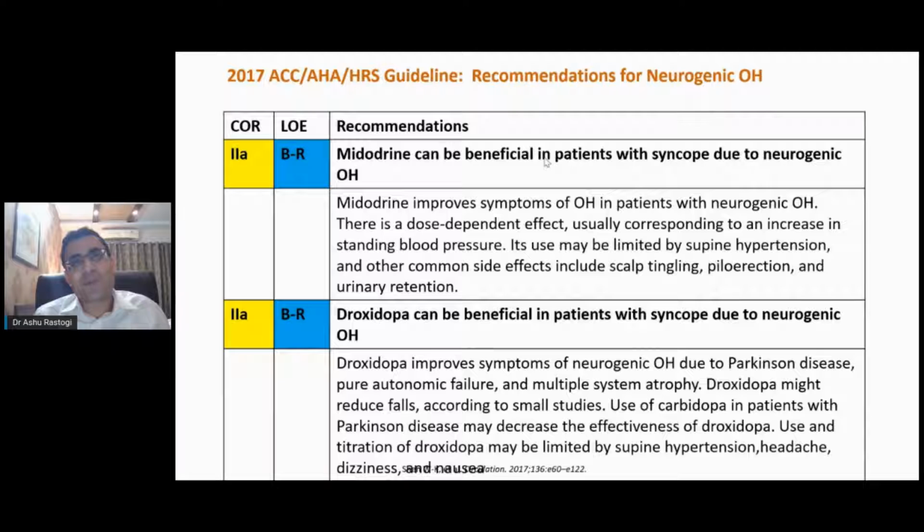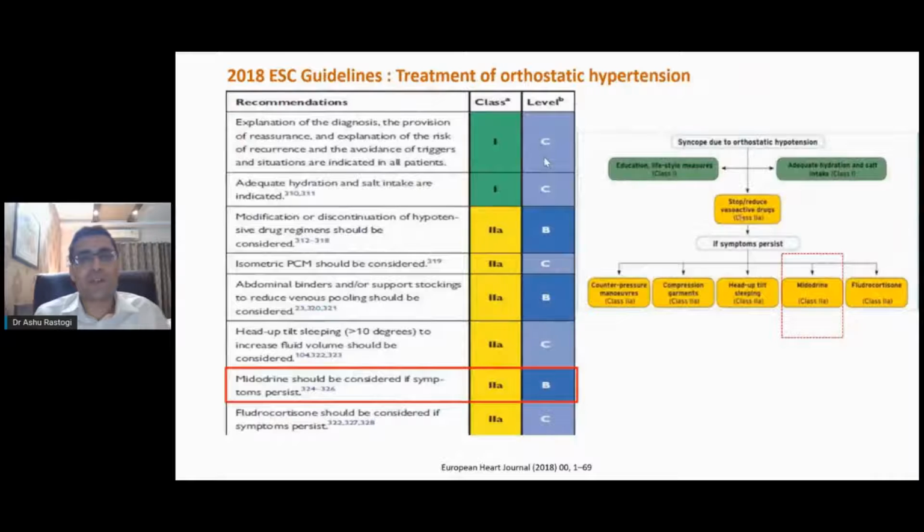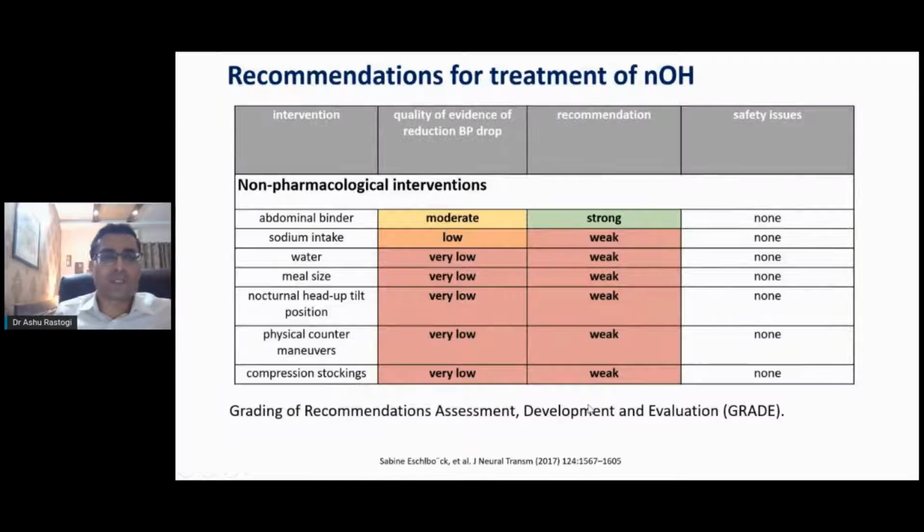Droxidopa is another, I would say, dopamine congener that is found to be beneficial in patients with syncope due to neurogenic orthostatic hypotension. So this is the European Society of Cardiology guidelines. They have also mentioned midodrine, but remember, the first few steps always remain the best steps because they are class 1 recommendations: hydration, salt intake, and avoiding any situation which can lead to volume depletion. Modify antihypertensive drugs, use certain physical maneuvers, especially support stockings and head-up tilting of more than 10 degrees, and midodrine is a class 2 recommendation by the European Society of Cardiology.